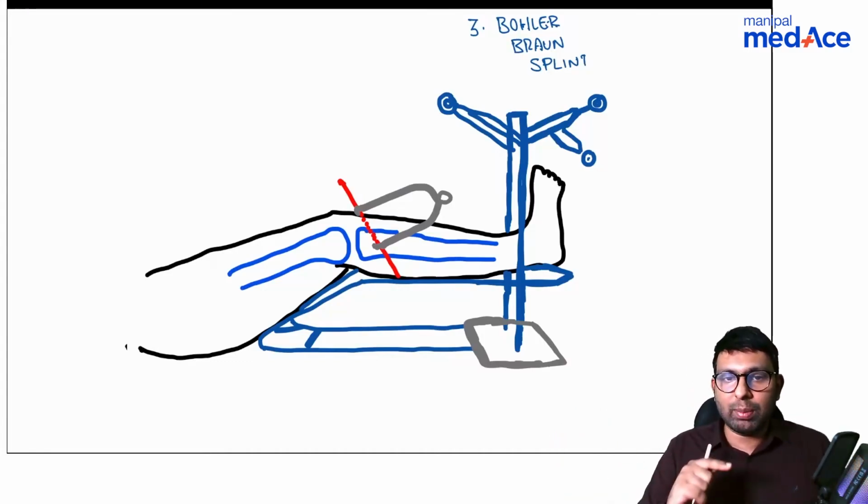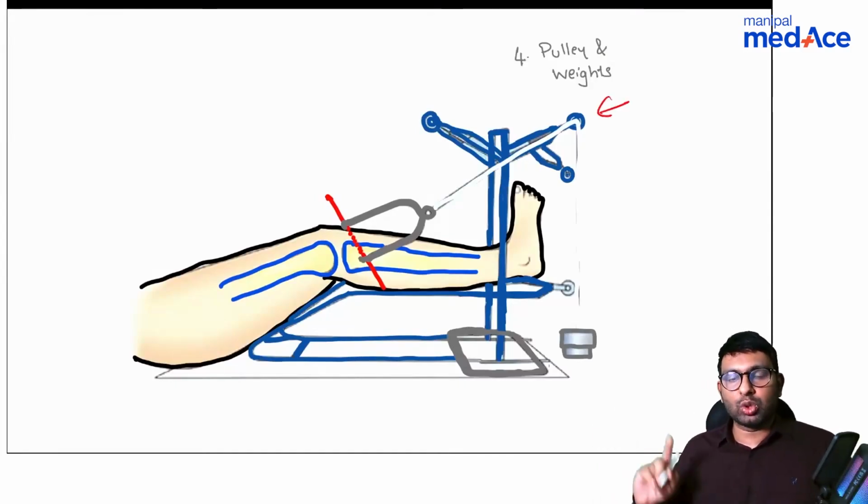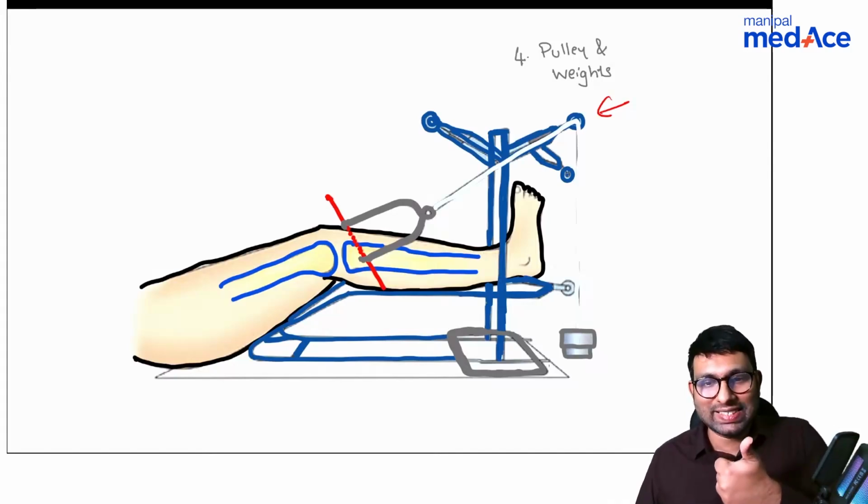Now because it is a femur fracture, we'll place the pulleys through pulley B. We'll use this pulley to put a weight, and through this we are giving a traction. So what are the things that we need to use? We have to use a Steinmann pin, not a Denham pin, a Steinmann pin. We have to use a Bohler stirrup. We have to use a Bohler Braun splint, and we have to use pulleys and weights.